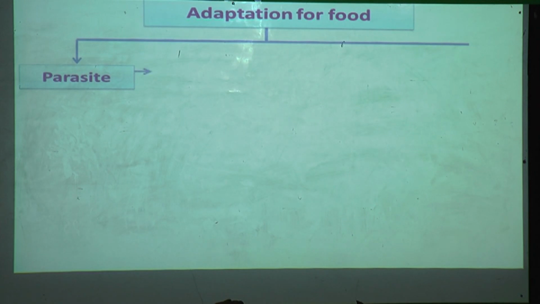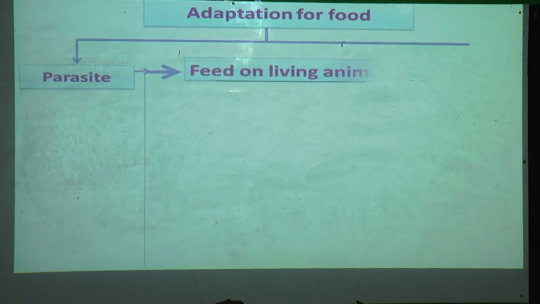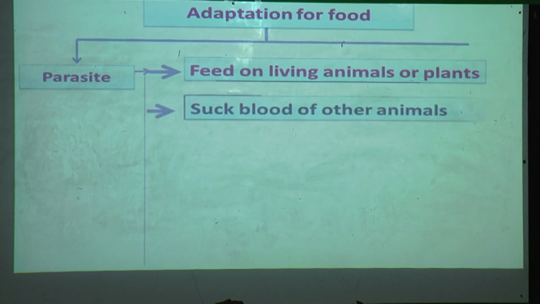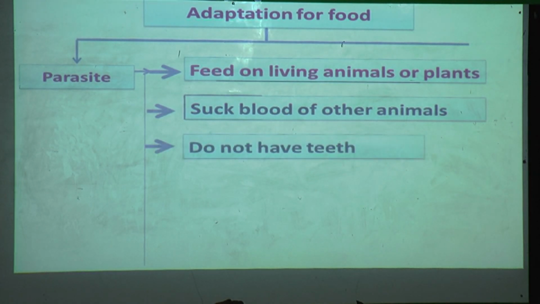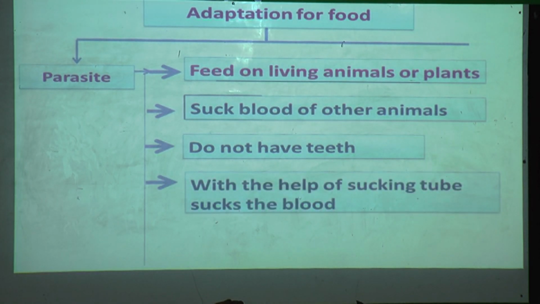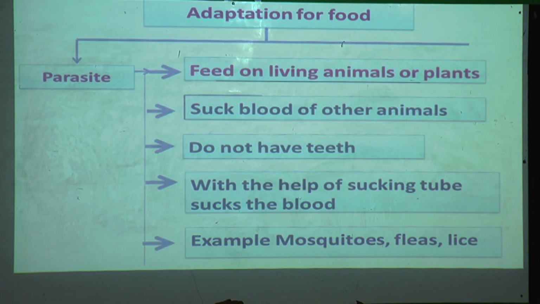Last one is parasite. They feed on living animals or plants. They suck blood of other animals. They don't have teeth. With the help of a sucking tube, they suck the blood of other animals. Example, mosquito, fleas and lice are parasites.